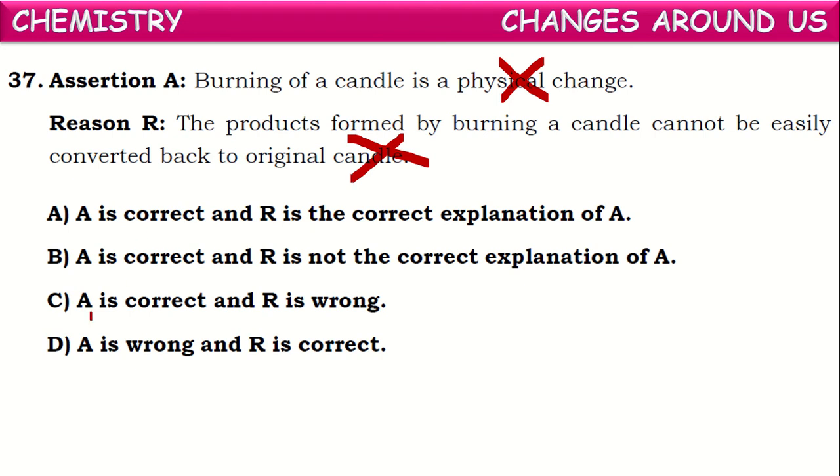Okay, so the statement that the products formed by burning a candle can be easily converted back is incorrect. The products cannot be easily converted back into the original substance. So the reason is correct, the assertion is wrong. Where is it? Here. Okay.